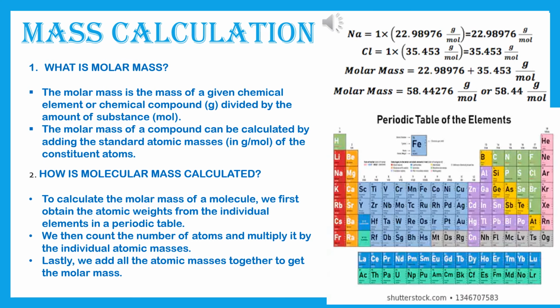Please write down the unit in every step. Don't skip the steps, so part marking you will get. That's why I am telling. Otherwise, if your sum answer will be wrong, you will get totally 0. But if you will do the sum stepwise, then part marking should be there. Now next, molar mass. Therefore, molar mass is equal to, if you will add this, it will come 58.44276 gram by mole or 58.44 gram by mole. And this is the answer.